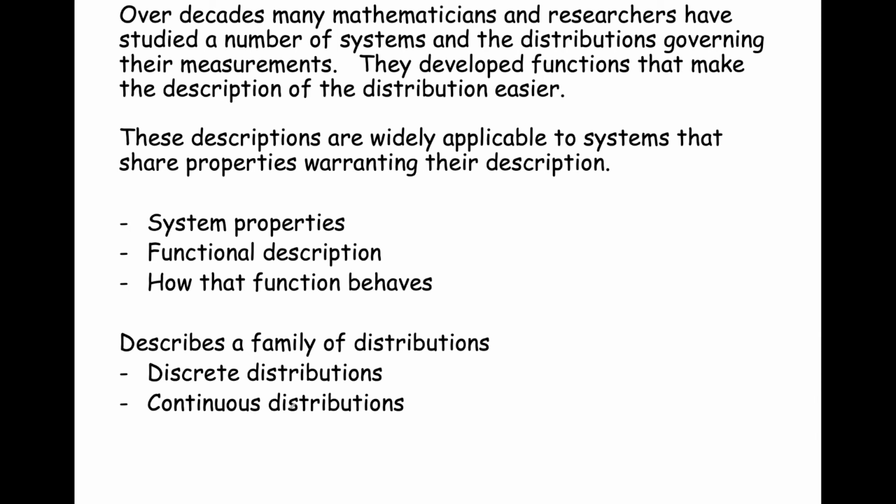But you'll notice that certain problems look a lot like other problems. If you're trying to choose, for example, males or females on a co-ed soccer team, it's the same as flipping a coin. This observation, a lot of people have made over decades. A lot of researchers and mathematicians, statisticians in particular, have studied lots of different systems and the distributions that govern the measurements from those systems.